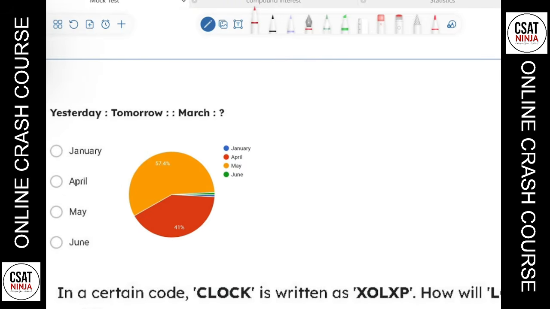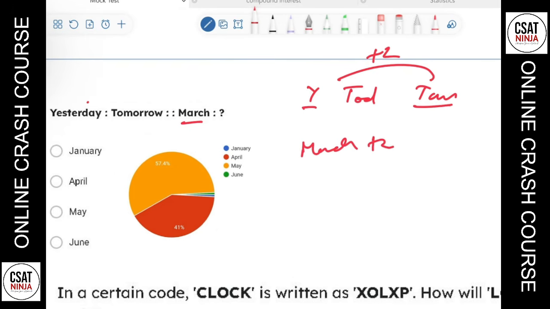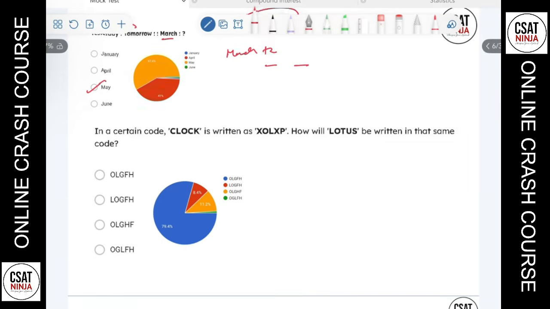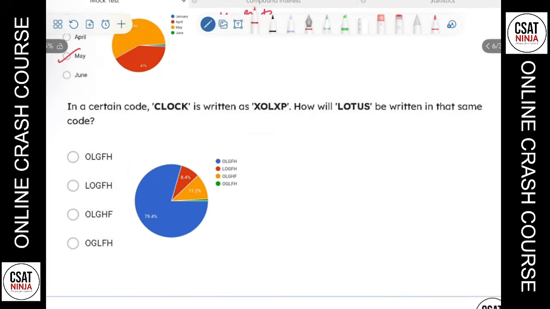So let's check. This is yesterday, and this is today, and this is tomorrow. So if yesterday is related to tomorrow, that means plus 1 plus 1, or I can directly say that there's a plus of 2. So if there is March, then plus 2 is how much? April and May. So the answer there should be May, because yesterday and tomorrow relation is nothing but a plus of 2. That's the reason why May is the answer there, okay? So let's go to next. 79% answered correctly, but there are people who have answered incorrectly.